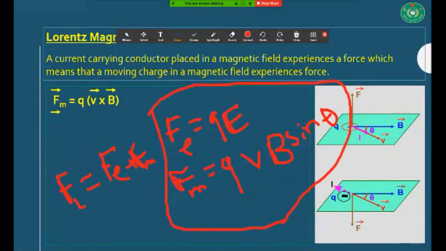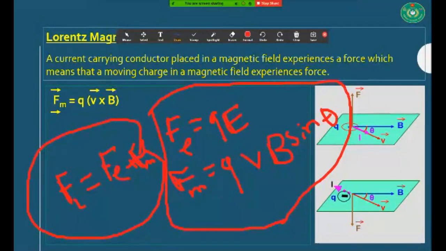Suppose let us think about the movement of your fan. Here is the existence of Lorentz force because you are connecting this fan with a supply voltage, and inside this fan there is a coil, and this coil is getting magnetized. That's why from this magnetic field you are getting magnetic force. So a fan is an example of Lorentz force.